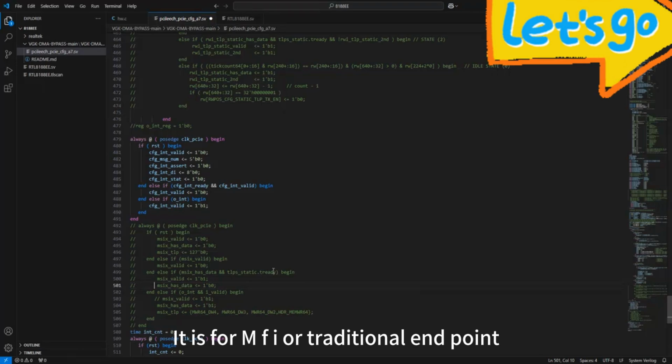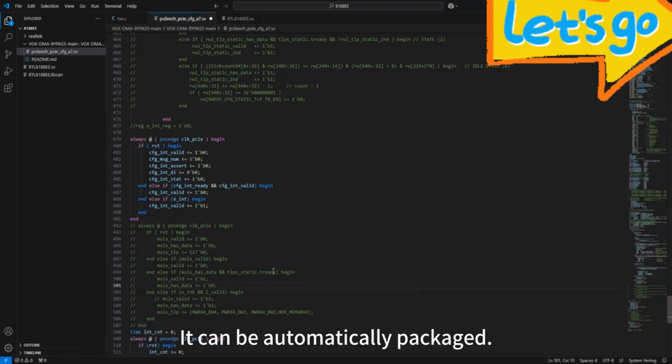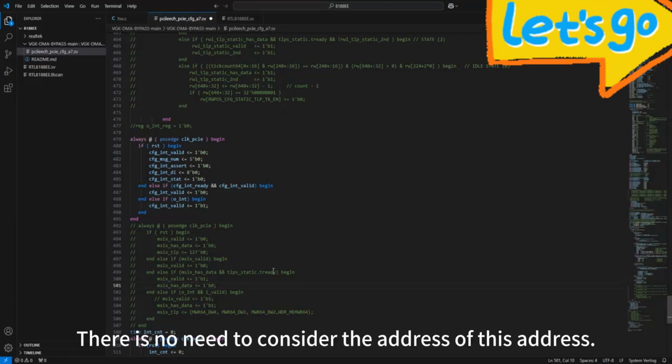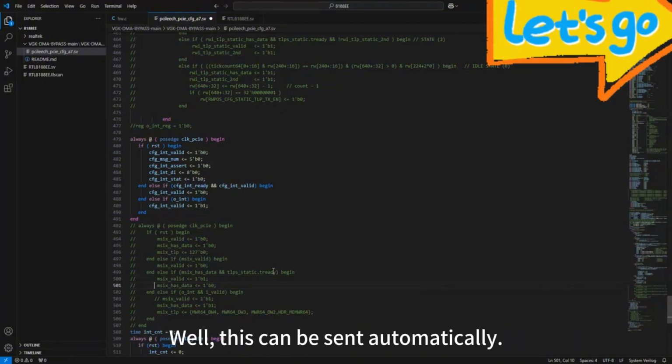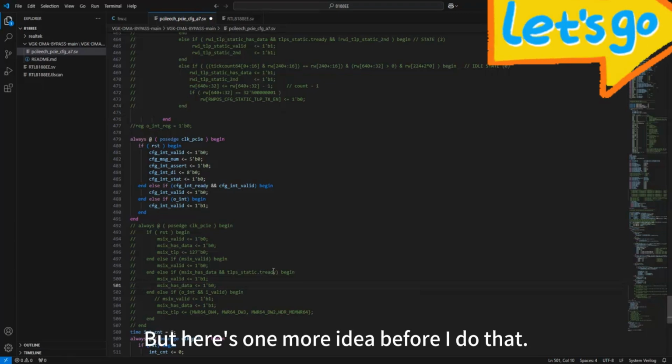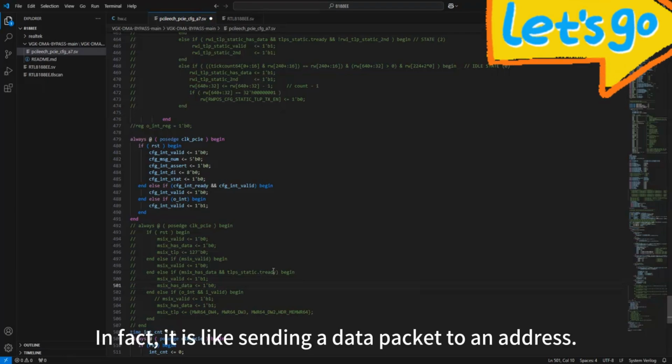This chip is for MSI or traditional endpoint. Due to its IP, it can be automatically packaged, so we don't have to worry. There is no need to consider the address or what the content is. This can be sent automatically. But here's one more idea before I do that: an interrupt is in fact like sending a data packet to an address.